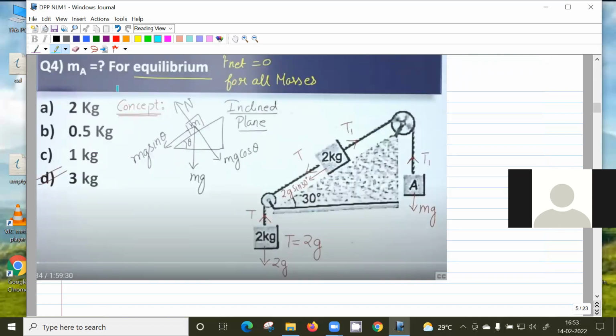You have to find the mass of block A for the thing to be in equilibrium. So equilibrium means acceleration is 0, so the net force is also 0. The acceleration of all three blocks will be the same, so the net force acting on all three blocks should be 0. So how do you find the mass A now?